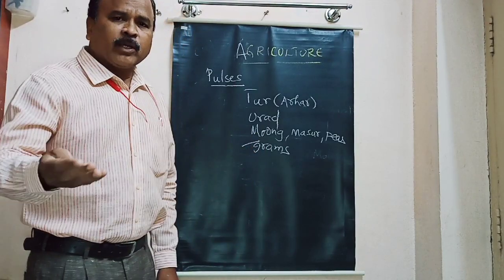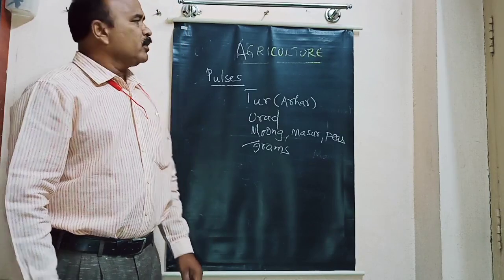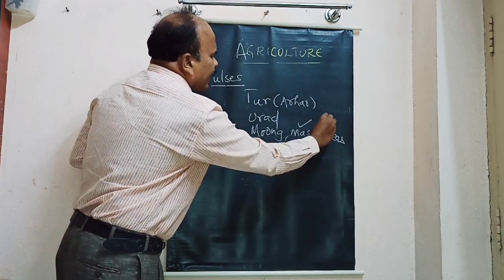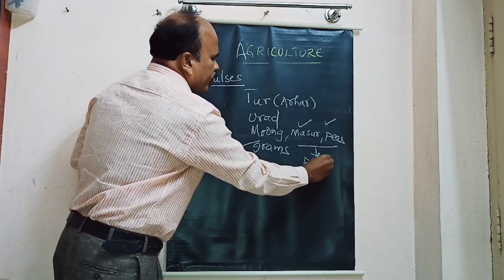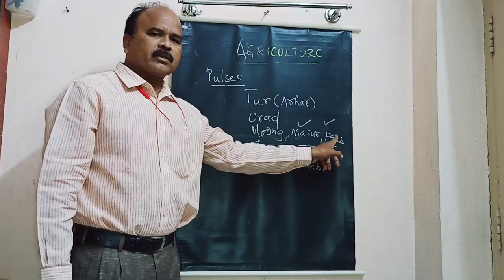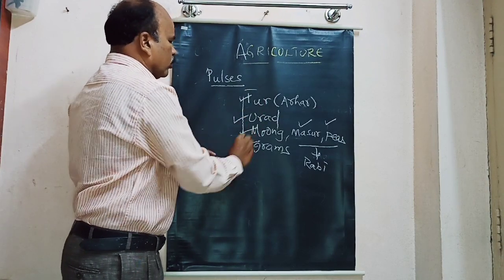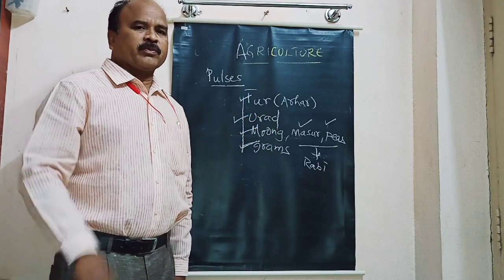Pulses can be grown as both Rabi and Kharif crop. So what are the pulses grown in Rabi season? Mazur and peas. They are grown in Rabi season. The rest, tuvar, urad, moong and grams, they are all grown as Kharif crops.